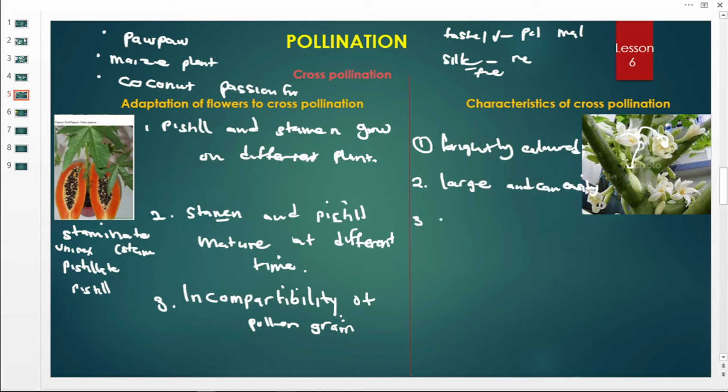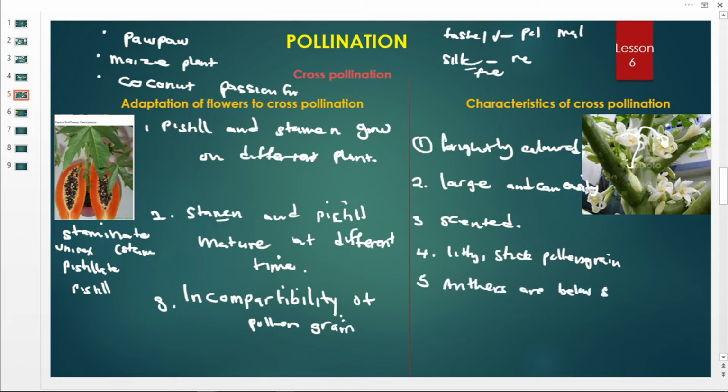Number three, they are scented, so they produce scent. Number four, they produce little but sticky pollen grains. And now these flowers, the anthers are below the stigma.